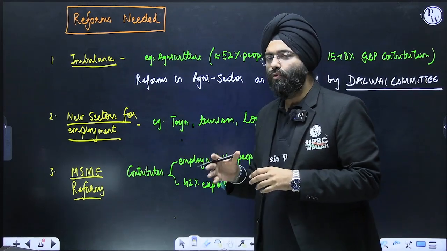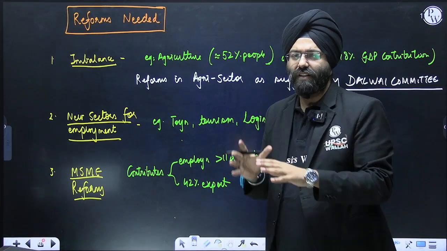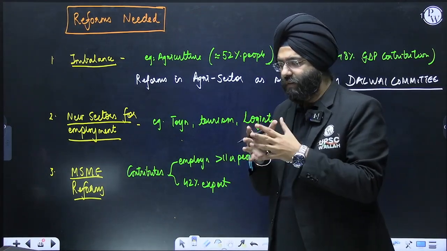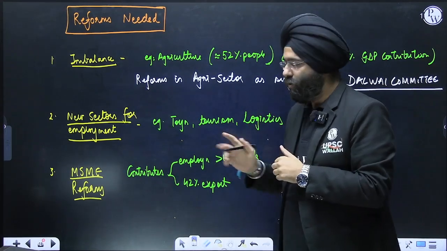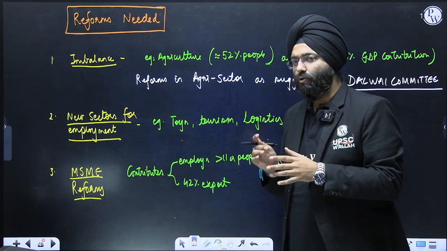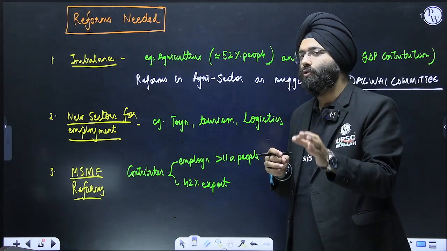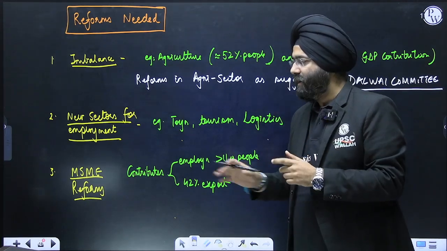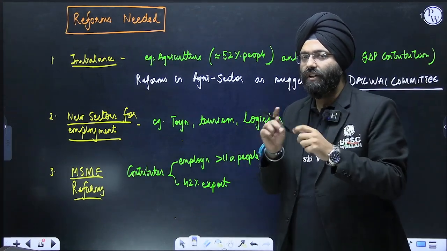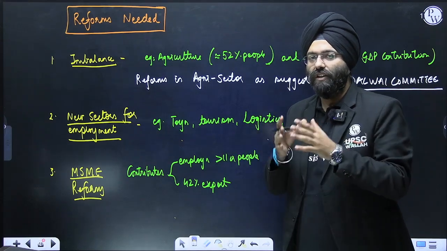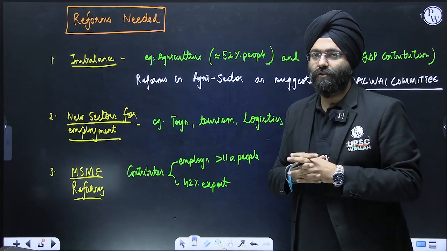We need to basically reform the MSME sector. There are various hindrances that the MSME sector faces. We need to provide them with all the benefits through which it can be nurtured well. Why? Because it provides employment to more than 11 crore people, and it is responsible for 42% of the total exports that India does. So it is important that MSME reforms are there. A few days back, I dealt with the article on MSME: what is the definition, what are the constraints, and what can be done. So please refer to that article also from the daily analysis of The Hindu.